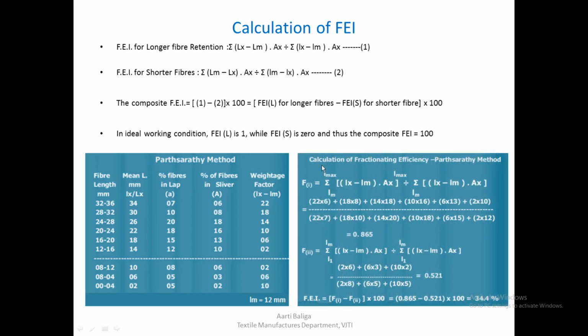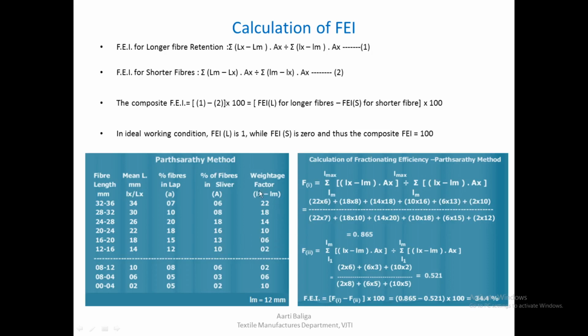So let us now see the calculation of fractionating efficiency by this method. We had seen the formula earlier. So substituting the values here, that is the weightage Lx minus Lm, 22 into 6 plus 18 into 8 plus 14 into 18 plus 10 into 16 plus 6 into 13 and 2 into 10, which is the numerator, which is for long fibers.